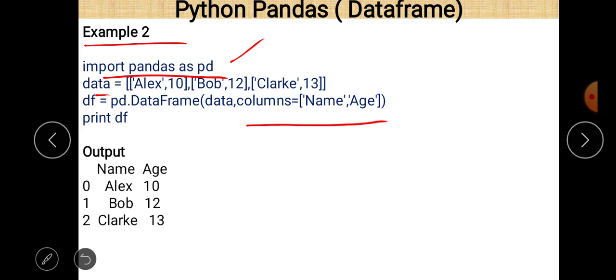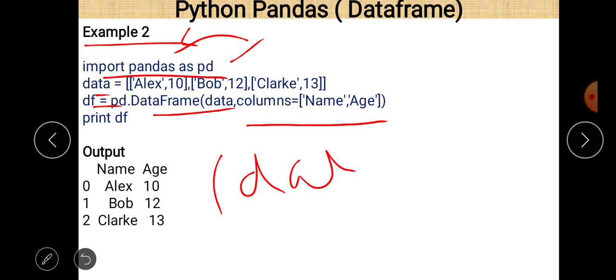And we declare it in line number 3. So df is equal to pd.DataFrame, because pd is the alternative name given to pandas here, and then we pass the value of data, which is a list as we know. Then columns: just write the names of the columns, which are name and age. Just declare the names of the columns here.